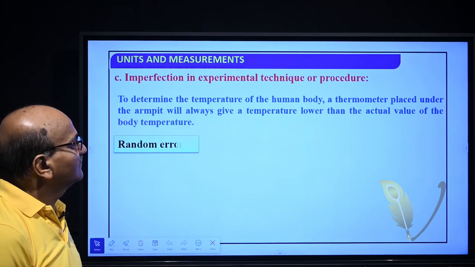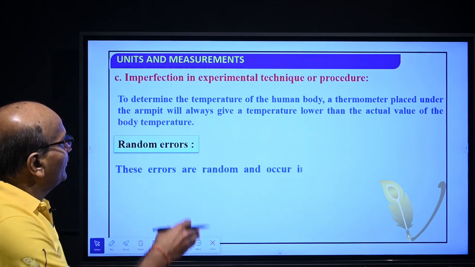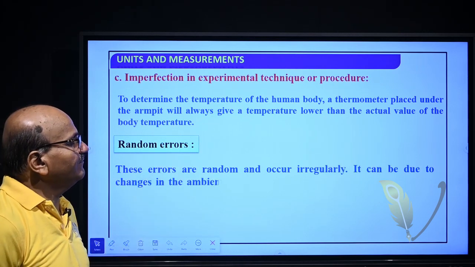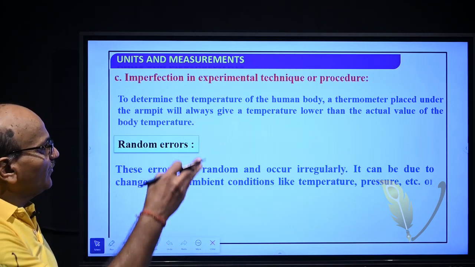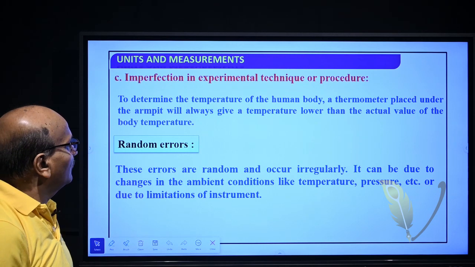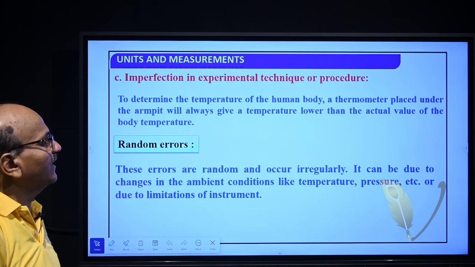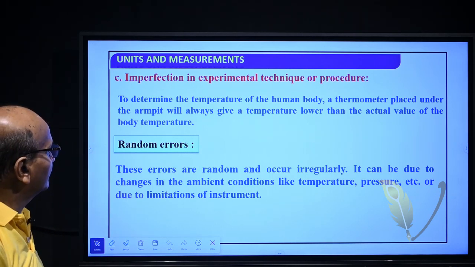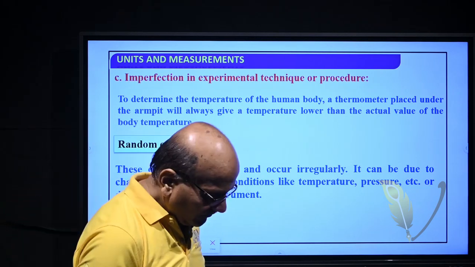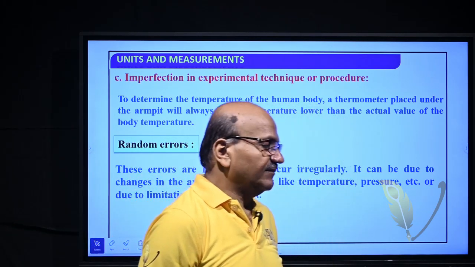Suppose we have to determine the temperature of a human body. A thermometer placed under the armpit will always give a temperature lower than the actual value of the body temperature, and this error cannot be eliminated.